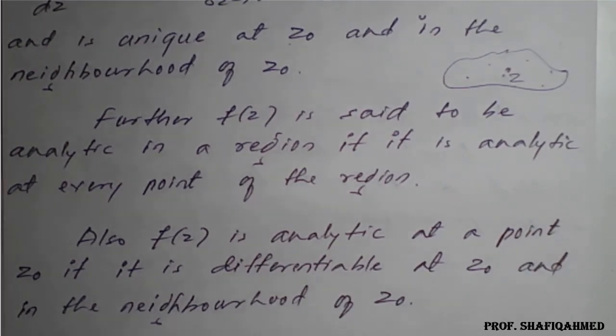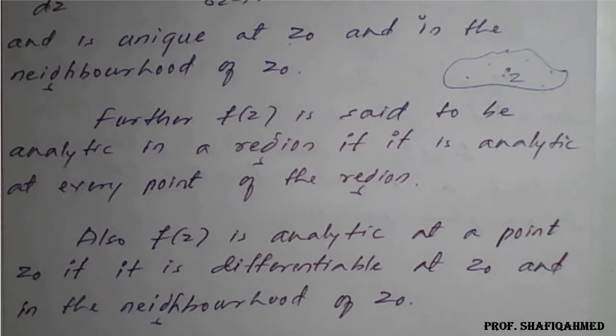And in another way I can say that if it is not differentiable, then you can conclude that the given function is not analytic at the point z0 or the neighborhood points. So overall, a function is said to be analytic if it is differentiable.